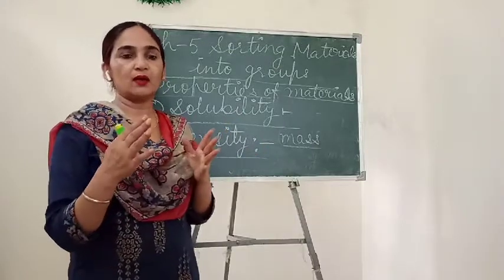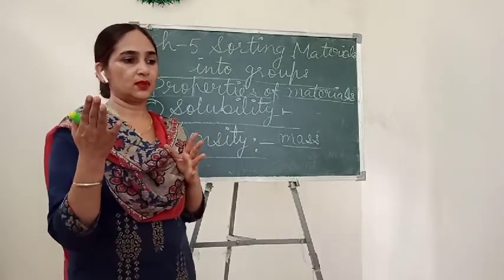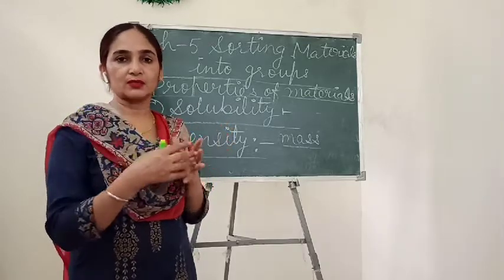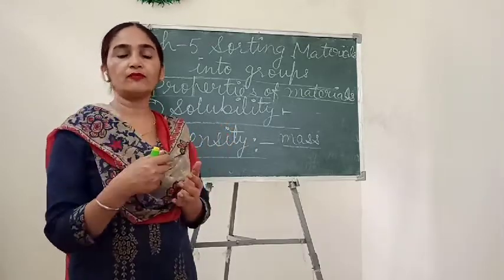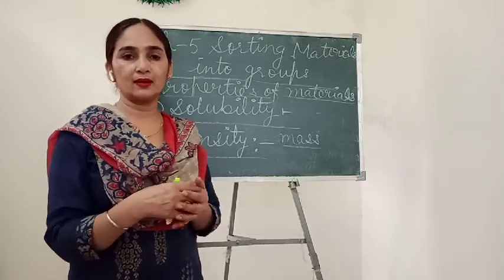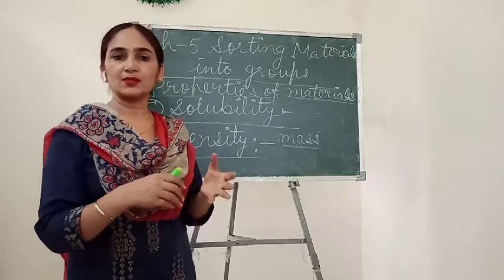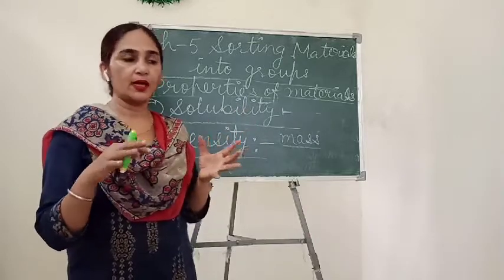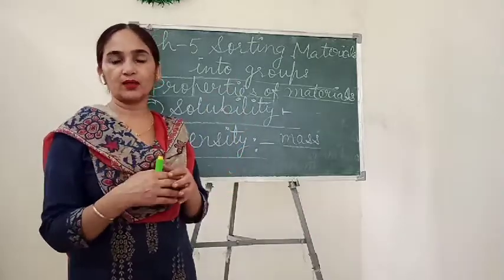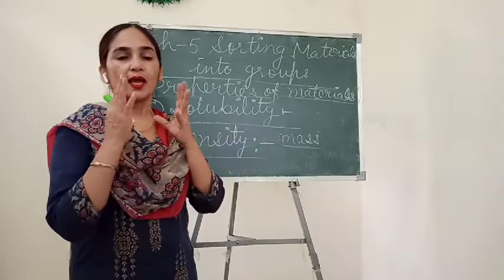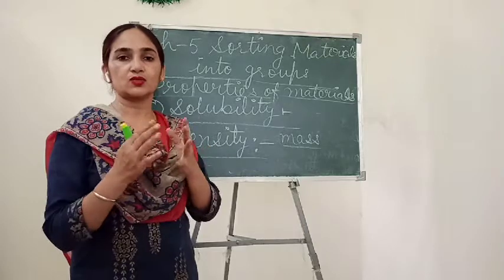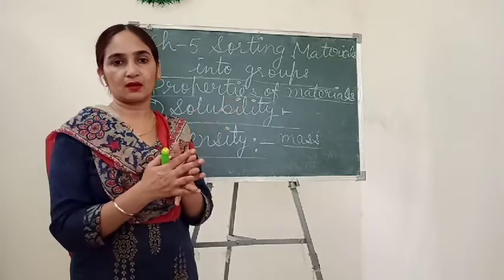You know that a big boat, when you sit in a boat, you can see that the boat is made up of wooden material, and the boat is so big, but still it floats on the surface of water. It will not sink in the water. Why? Because of its less density. It is not so much denser.